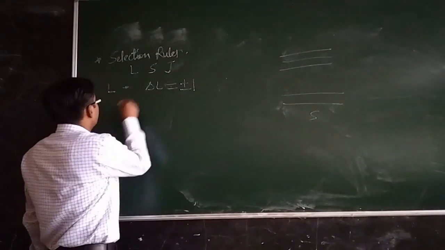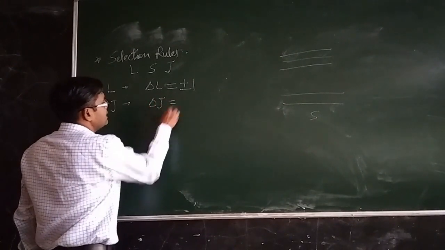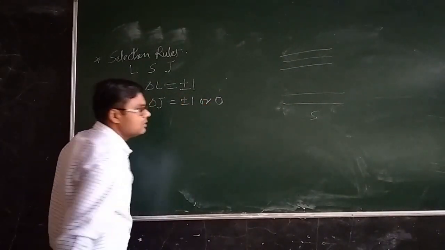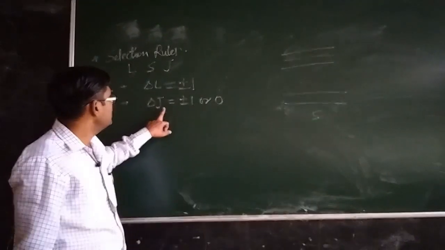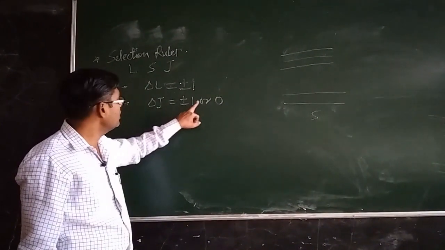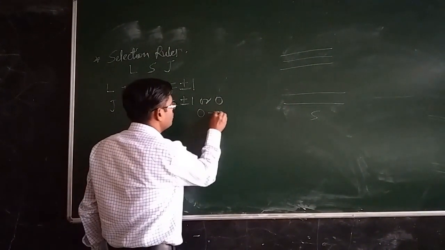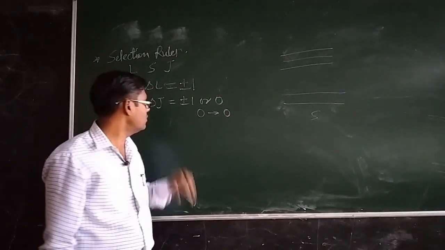Then there is a selection rule for J. The selection rule for J is delta J equal to plus minus 1 or 0. So only those transitions will be allowed for which delta J will be equal to plus 1 or minus 1, or it will be equal to 0. However, 0 to 0 transition is not allowed.